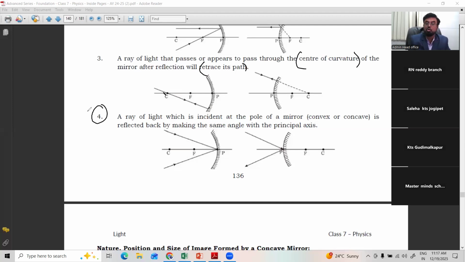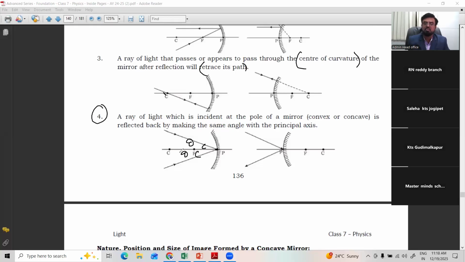And the fourth one. A ray of light incident at the pole of a mirror, convex or concave, is reflected back making the same angle with the principal axis. That is, the angle of incidence equals the angle of reflection. Suppose you incident the ray with some angle theta. After hitting the pole, it reflects back with the same angle theta, whether it is a concave mirror or a convex mirror.